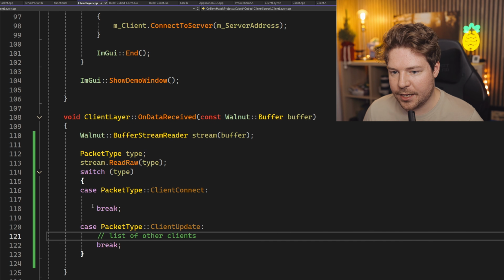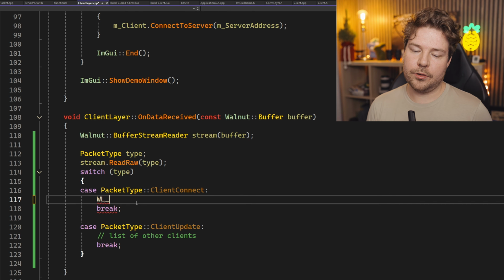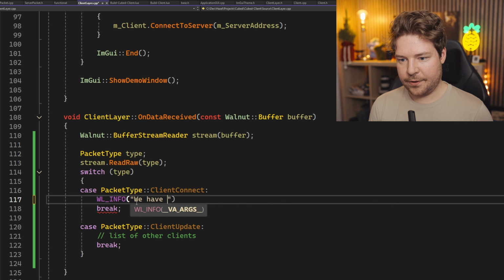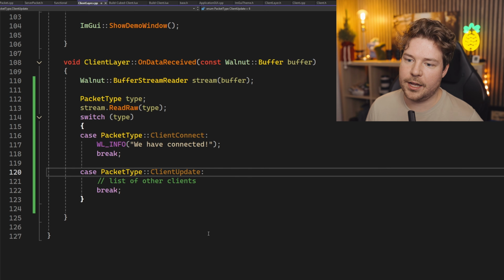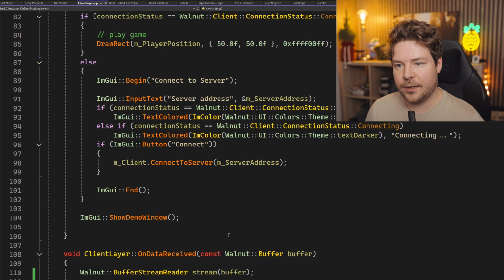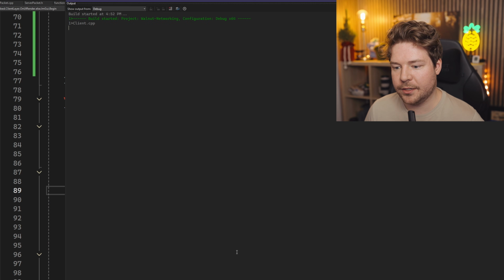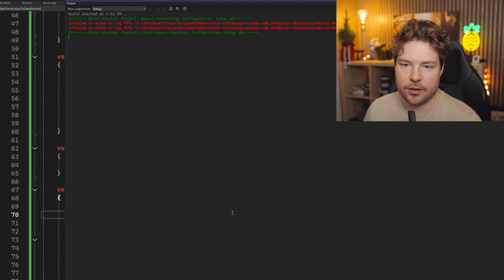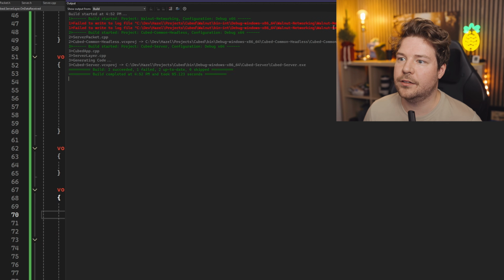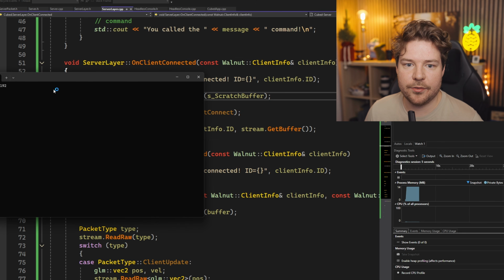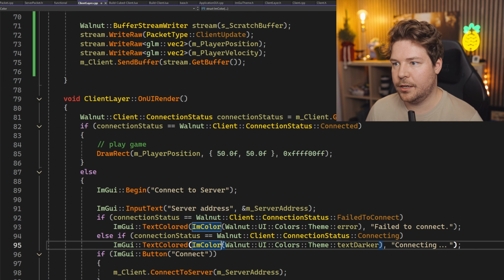So let's just do Walnut, we have connected. If we print this, we know we've actually received something from the server, right? But otherwise we'll just be receiving the list of the other clients. So let's build this and we'll try and run our server now. Okay, so we get failed to write to log file. Well, anyway, let's run the server. Okay, so server is running, and then we'll run our client.